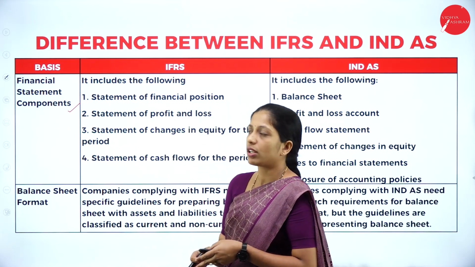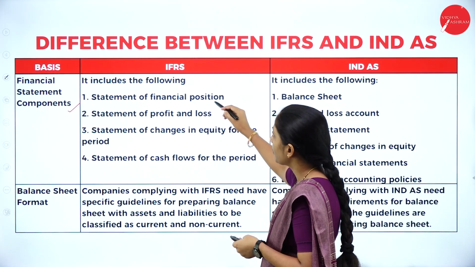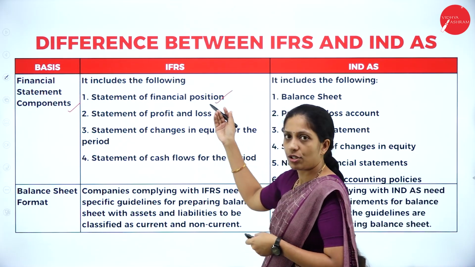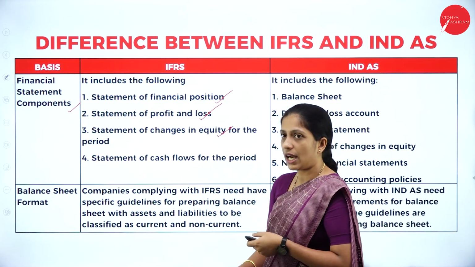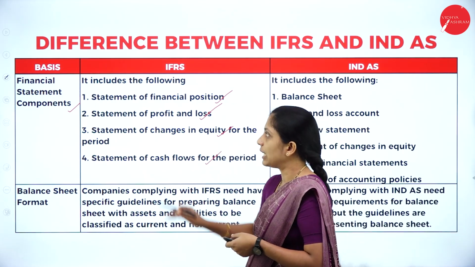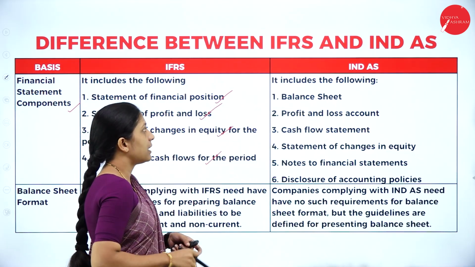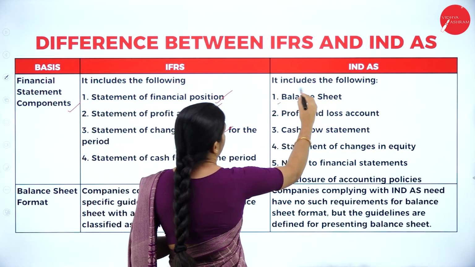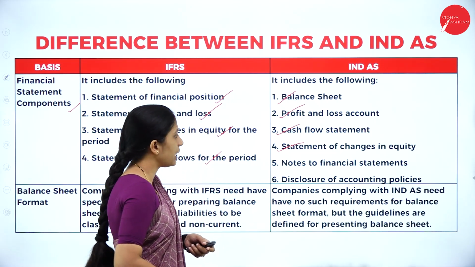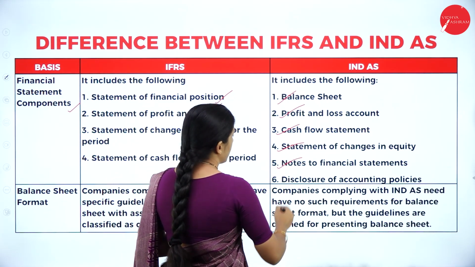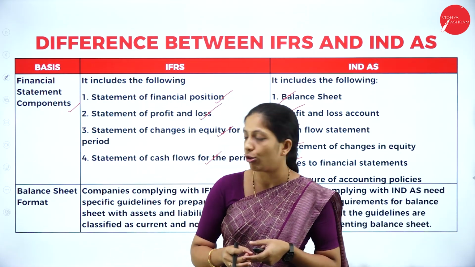Next is financial statement components. Let's see what are the financial statement components in IFRS as well as Indian Accounting Standard. IFRS includes the following: statement of financial position, that is your balance sheet, statement of profit and loss, statement of changes in equity for the period, and statement of cash flows for the period. Whereas Indian Accounting Standard includes balance sheet, profit and loss account, cash flow statement, statement of changes in equity, notes to financial statements, and disclosure of financial policies. So these are the components which are included there.